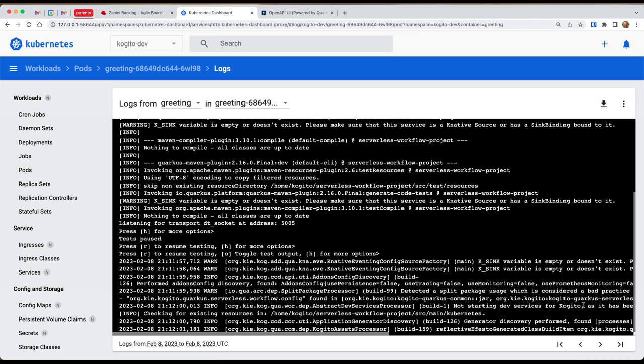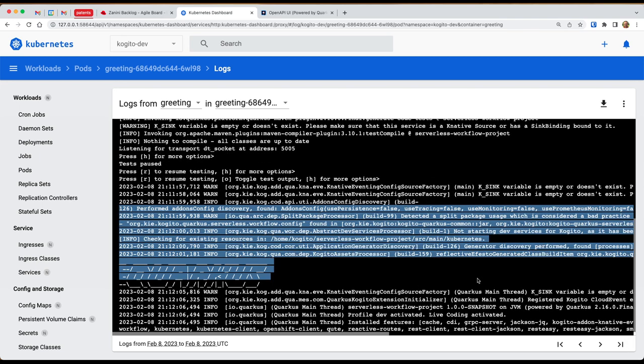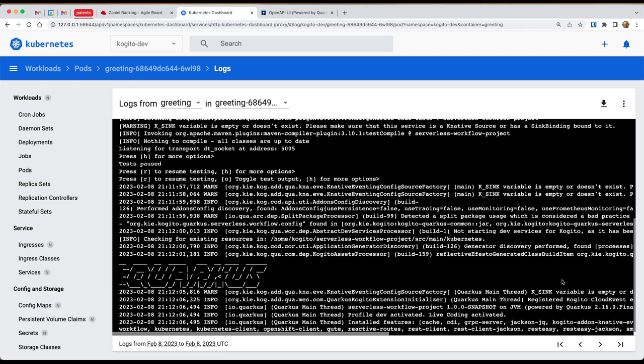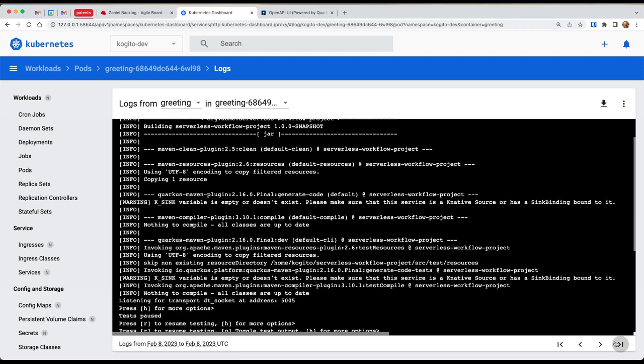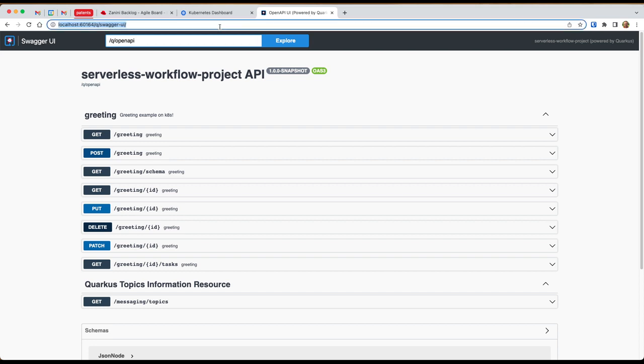You can see here in the logs that everything is working. It is a Java Quarkus application, super simple in this case. It's running in dev mode, and I have a proxy here, like Minikube, exposing this application as a node port.